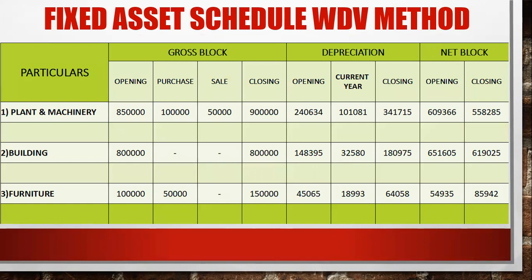You have not purchased any building for the current year, so it's dash for this. And after that, this is the furniture you have purchased 50,000 in the current year. Got everyone? Clear? Anyone have any doubt in opening or purchase? Anyone? Okay.